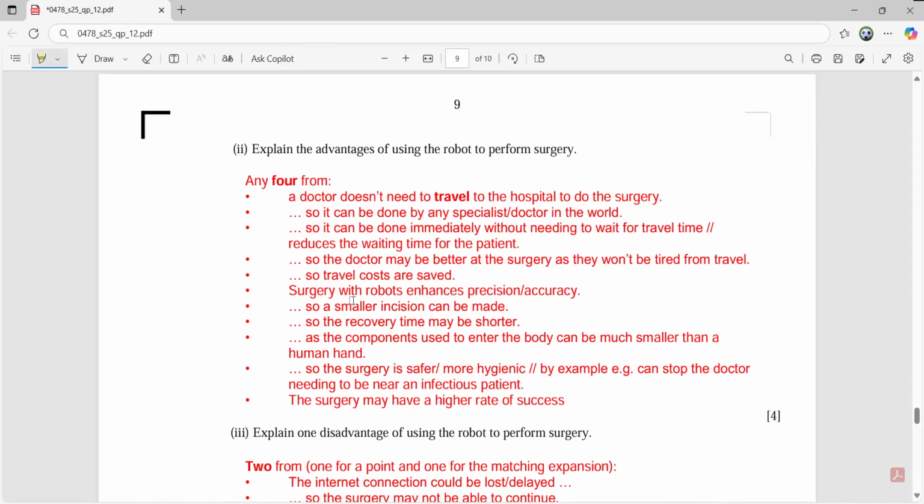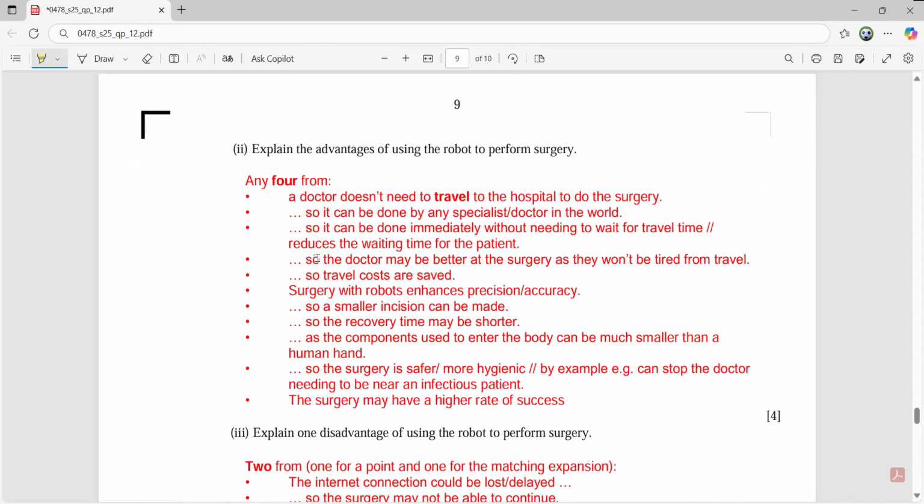It can be done without traveling, so it can be done then and there, and definitely it results in reducing the waiting time for the patient. Normally, the patient keeps on waiting for their turn, but if this is done remotely by a robot, then you don't have to wait for the traveling, and it can be done easily. And the doctor is going to perform better, because when you are traveling from one place to another, travel itself takes a toll on your performance. So that tiredness is not going to be there, and the travel costs are also going to be saved.